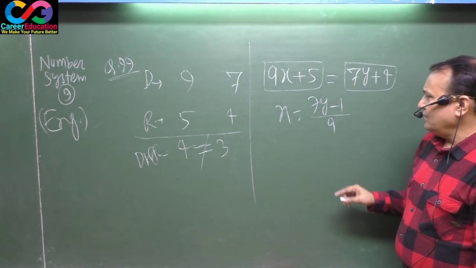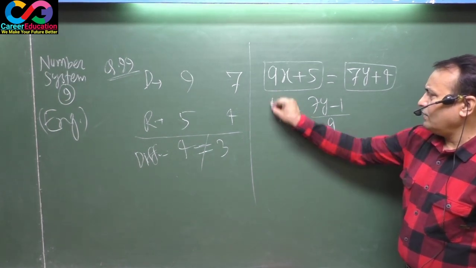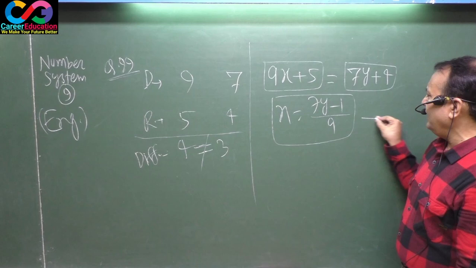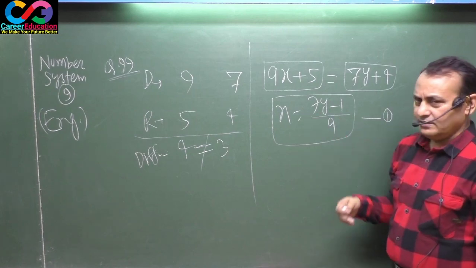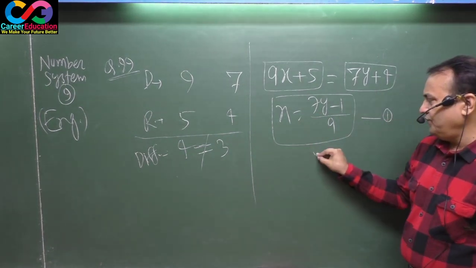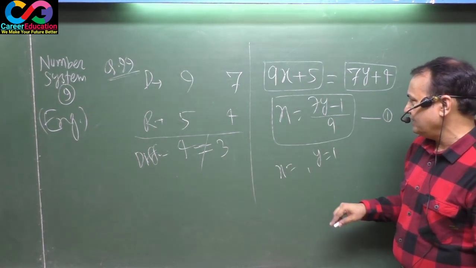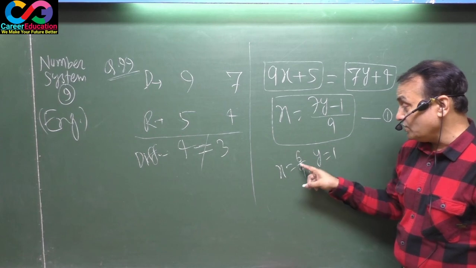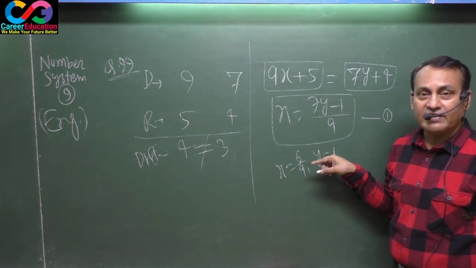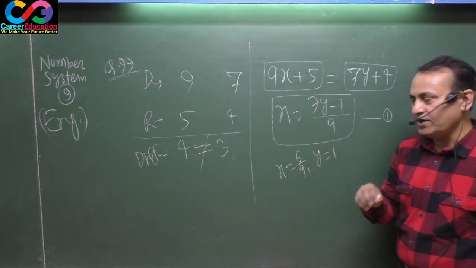Now put the values of y as 1, 2, 3, 4. If you put y equals 1, x will be 6 by 9. This is not possible since it is a fraction. It must be a whole number.